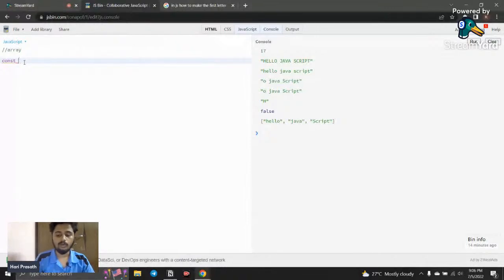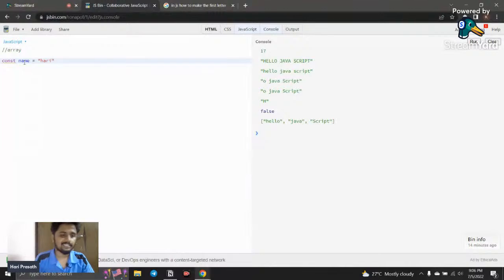Okay, so what is meant by an array? Usually what we do, we declare a variable and we store a data, right? So we declare a name and we store a data like this. What if I need to store multiple data in a single variable? What can I do?